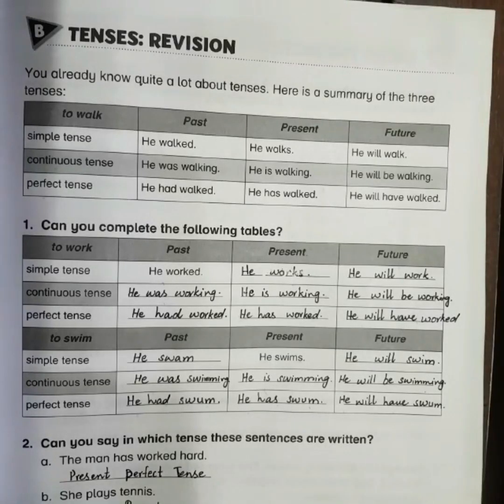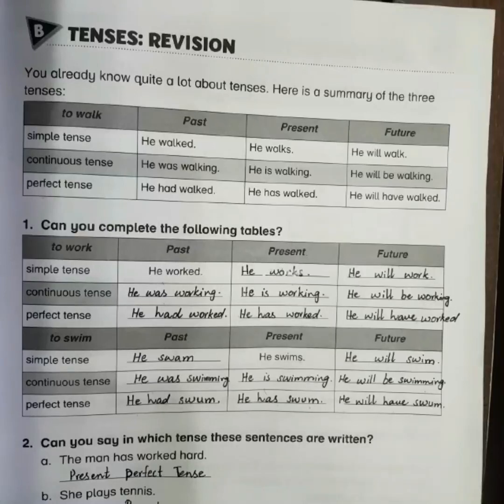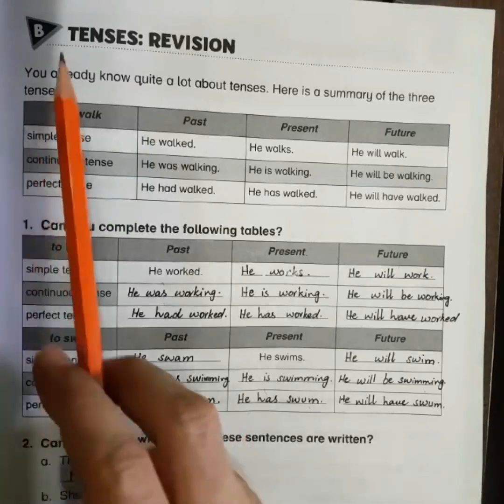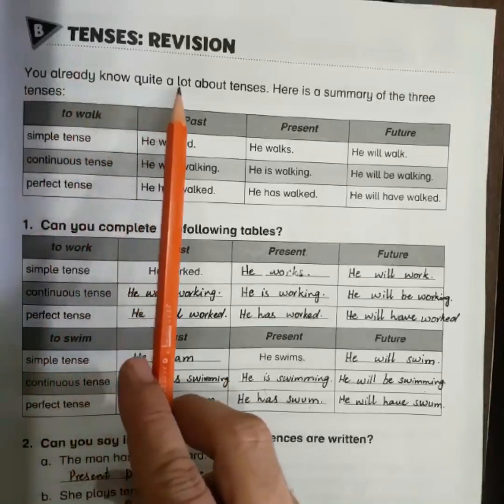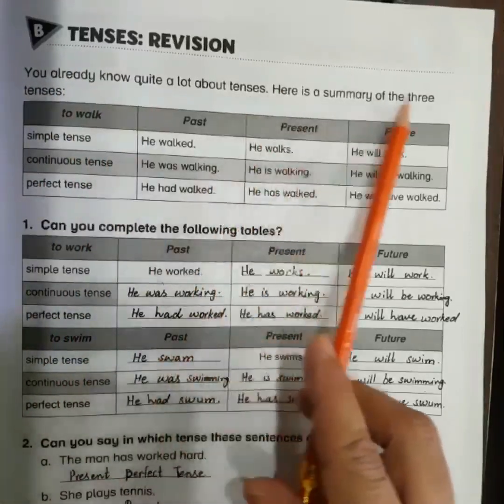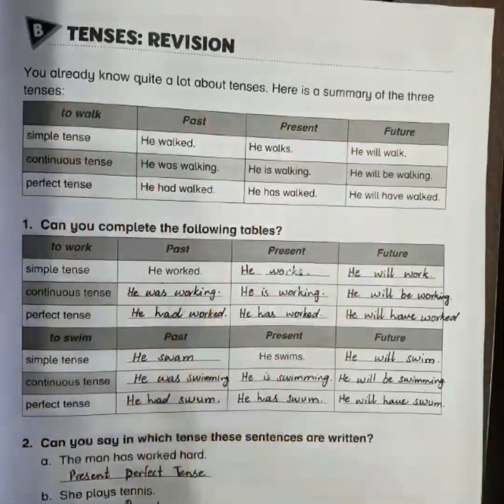According to today's lesson planner, we are going to solve exercise B and C on page number 67 and 68 of workbook. It's our lesson carrot pair. Let's move towards exercise B. It's about tenses. You already know quite a lot about tenses. Here is a summary of 3 tenses.